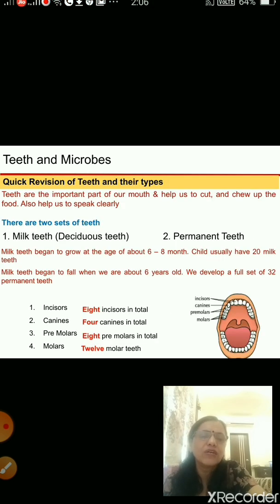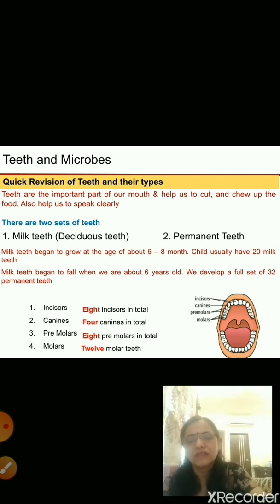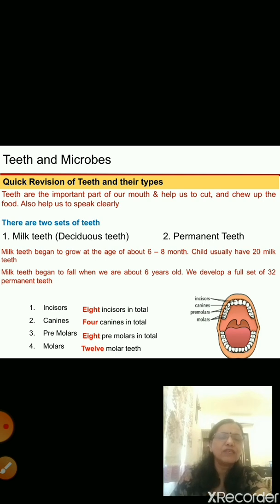Now we will move to the next part, that is teeth and microbes. Just now I told you about food and digestion. Food means you have to eat, right? And for eating, what is used? Teeth are used. So teeth are an important part of our body, of our mouth. The teeth help to cut into the food and also chew up the food. Teeth also help us to speak clearly.